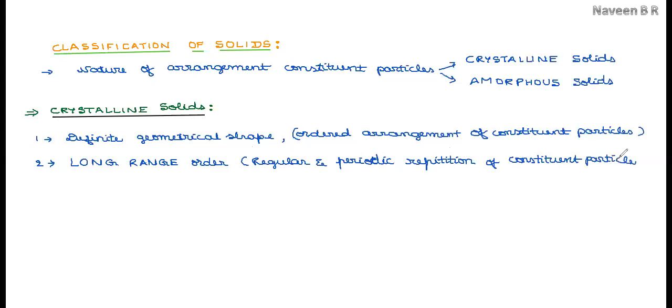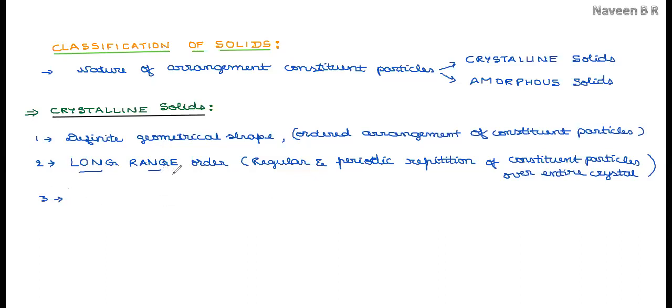Due to the regular and periodic repetition of constituent particles over the entire crystal, they possess a long range order. The arrangement seen in crystalline solids is a regular and periodic repetition. As a result, all the crystalline solids possess a long range order.